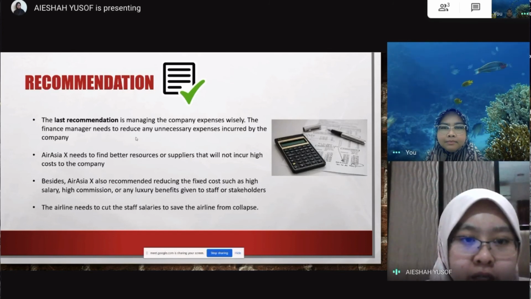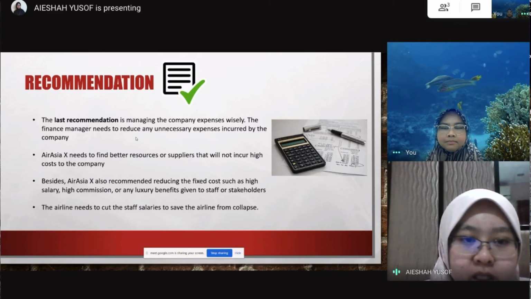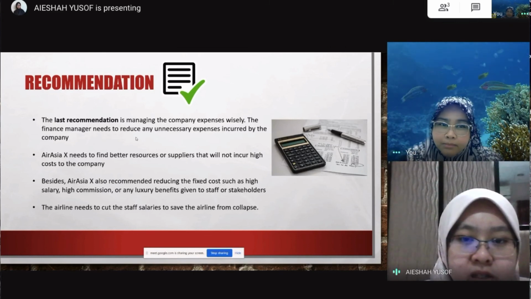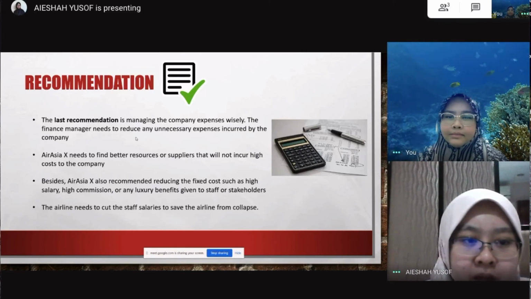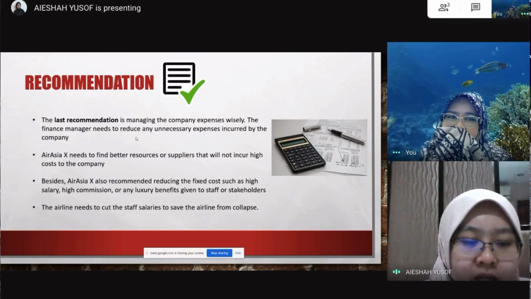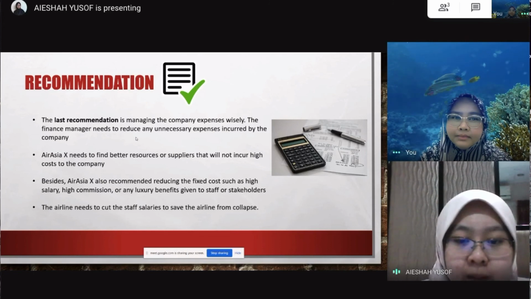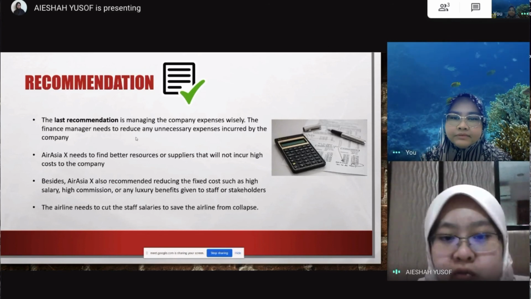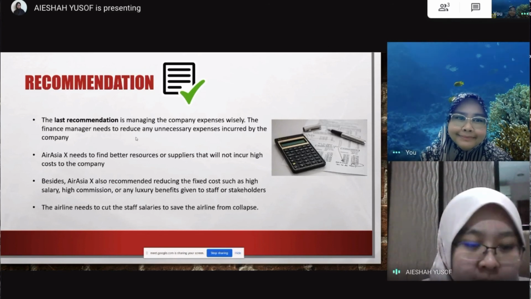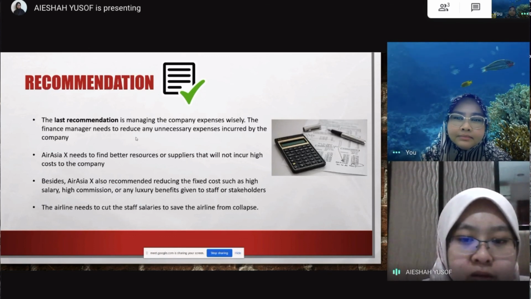The last recommendation is managing the company expenses wisely. The finance manager needs to reduce any unnecessary expenses incurred by the company. AirAsia needs to find better resources or suppliers that will not incur high cost to the company. Besides, AirAsia is also recommended to reduce their fixed costs, such as high salary, high commission, or any luxury benefits given to staff or the stakeholders. The airline needs to cut the staff salaries to save the airline from collapse.